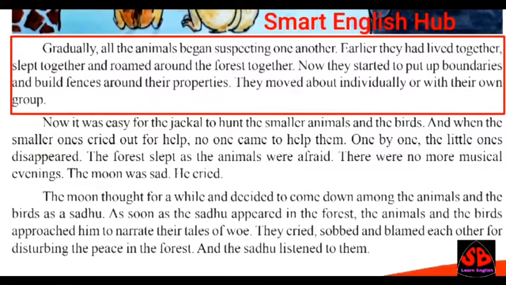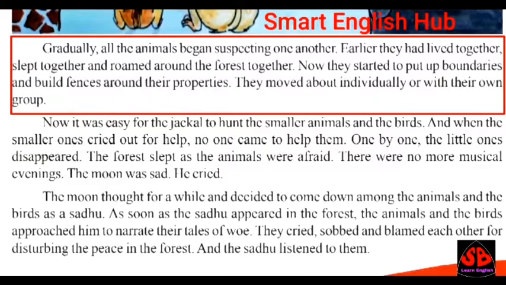Gradually, all the animals began suspecting one another. See here, gradually means slowly. Slowly, what happened here? All the animals began suspecting one another. Suspecting means doubting one another. Earlier, they had lived together, slept together and roamed around the forest together. Isn't it, friends? Now they started to put up boundaries and build fences around their properties. They moved about individually or with their own group.